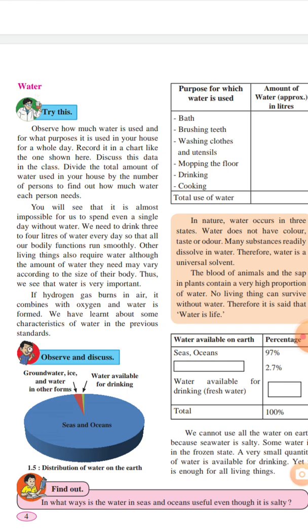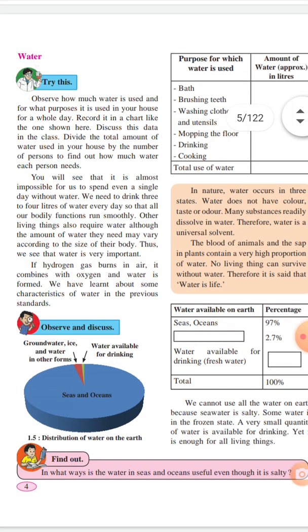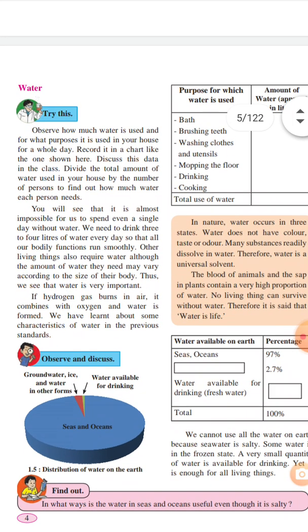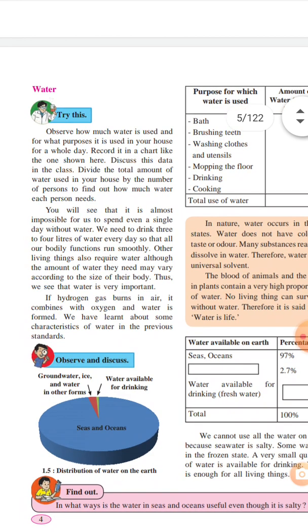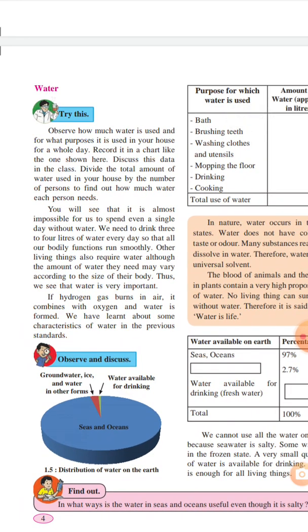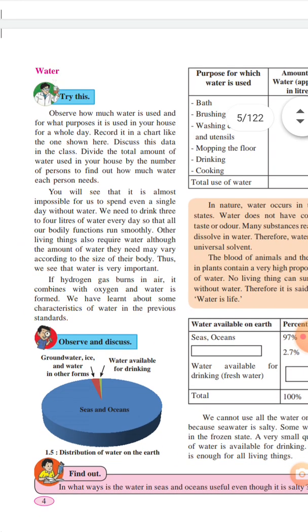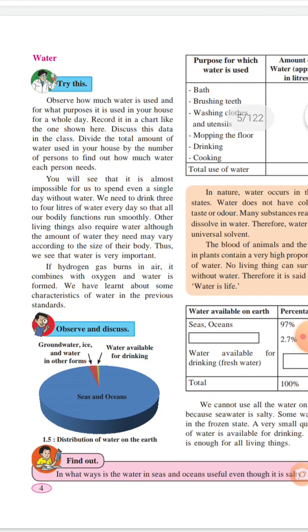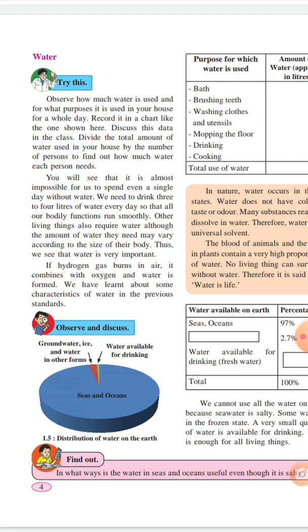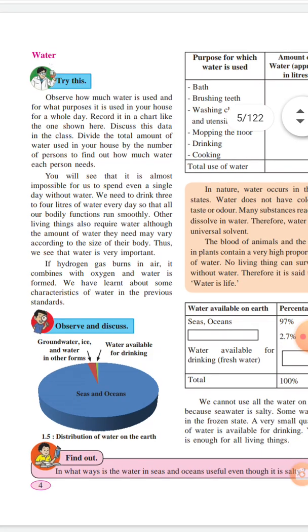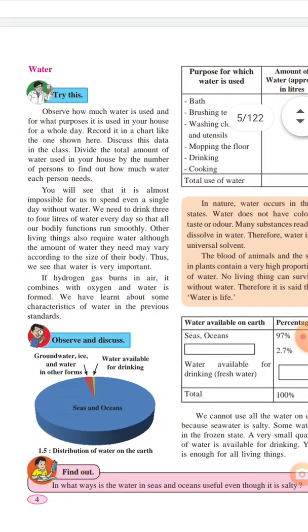We know that without water we can't live, so water is very essential in our daily life. We need to drink 3 to 4 liters of water every day so that all our bodily functions run smoothly.